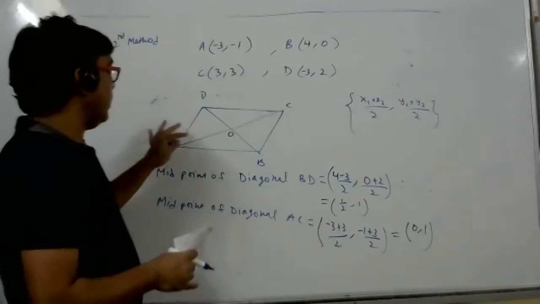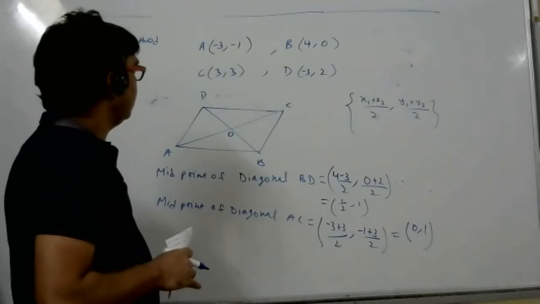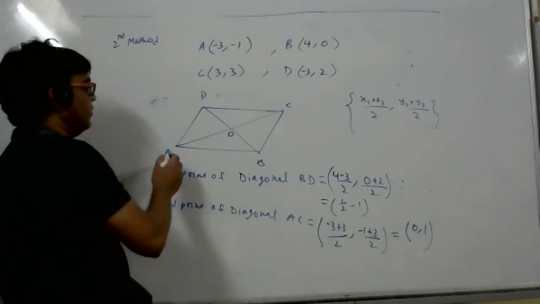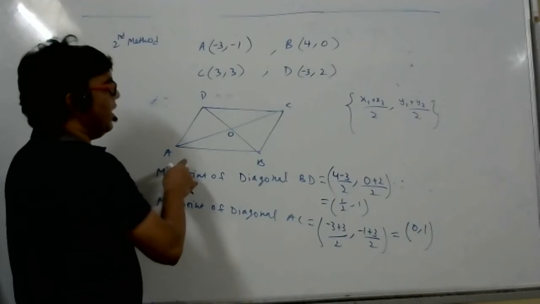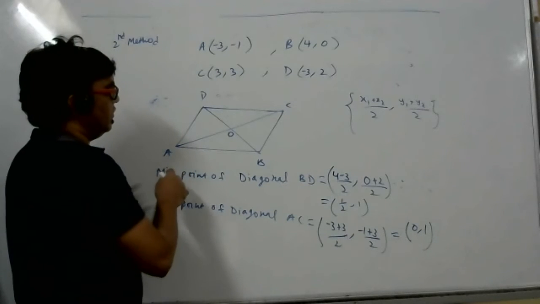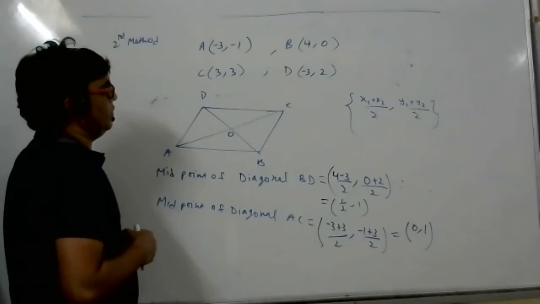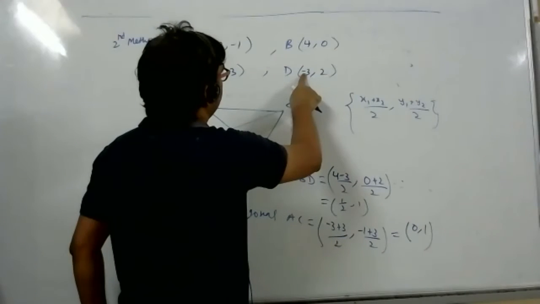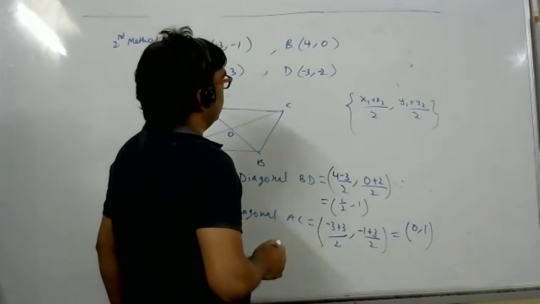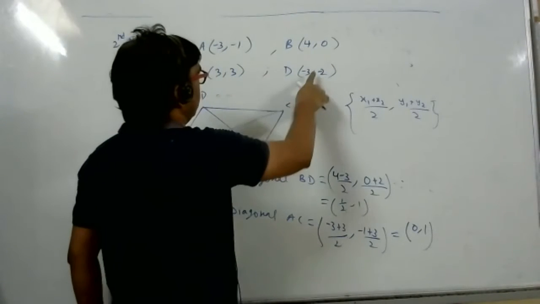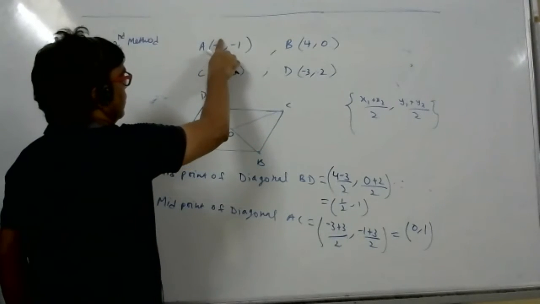Did we not take the coordinates in order? You took the wrong coordinate for A. Sir, it's -2, -1 for the A coordinate, -3, -2 was wrong.